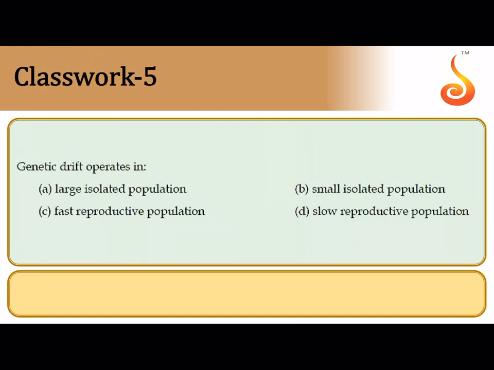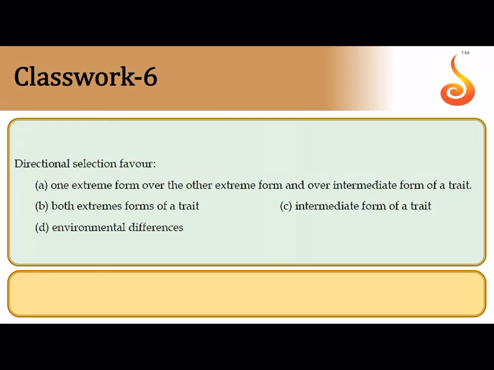Genetic drift, all of you remember, a sudden shift in allelic frequency which happens purely as a chance process, is mostly seen in a small isolated population. Like I've always told you, if there are only 10 students in a class and if one goes missing, I can clearly tell, oh, one is absent today. If there are 1,000 students in the class and if one goes missing, I can barely notice it. So remember, when there is a small isolated population, if any change is happening in the isolated population, such as a genetic drift, it quickly becomes noticeable. It is quickly operative in a small isolated population.